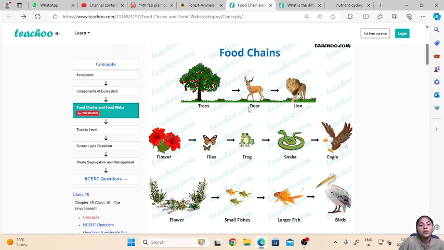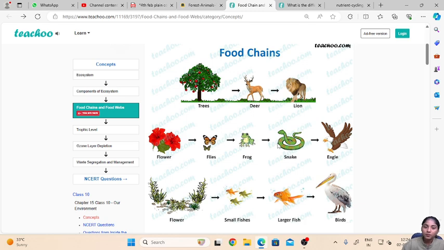Now another example of a food chain is here, where the nectar of a flower will be eaten by flies, and these flies will in turn be eaten by a frog, which will become the secondary consumer, and the flies will be the primary consumer. Then this frog could be eaten by a snake, so this snake will become the tertiary consumer.